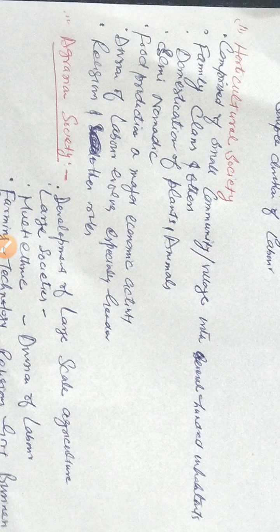For example, they domesticate animals, they cultivate crops. In this way, the main purpose here is food production, which is their main economic activity for their sustenance, for their living, for their livelihood.